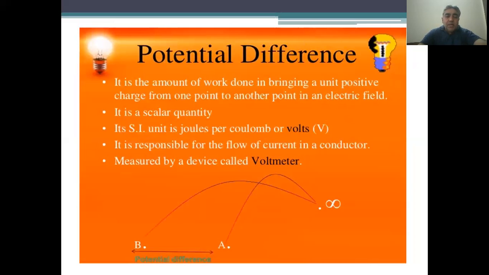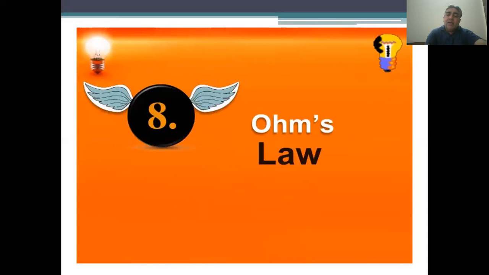Potential difference is the amount of work done in bringing a unit positive charge from one point to another point in an electric field. It is a scalar quantity. Its SI unit is joule per coulomb or volt. It is responsible for the flow of current in a conductor. If there is voltage, current will flow; if the voltage is zero, there will be no current. It is measured by a voltmeter, which is always connected in parallel in the circuit.